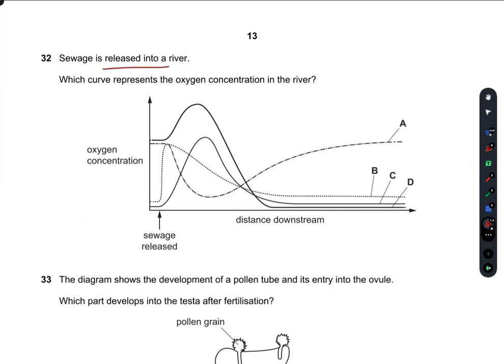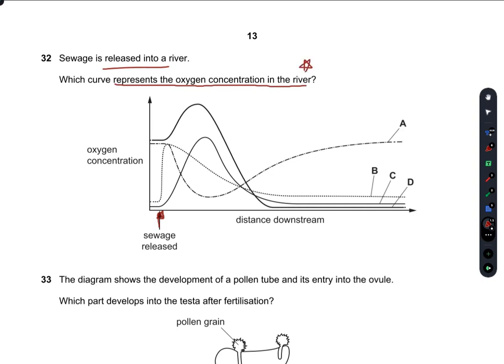Sewage is released into a river. Which curve represents the oxygen concentration in the river? So sewage is released here. So, oxygen concentration in the river. This is quite a tricky question.